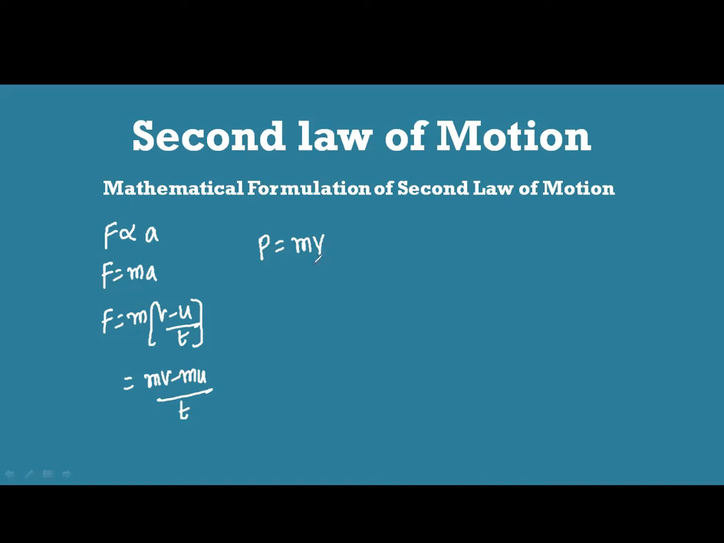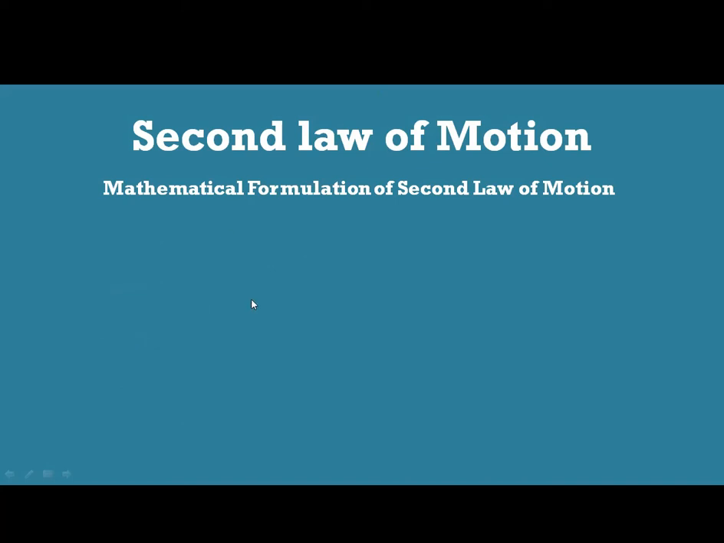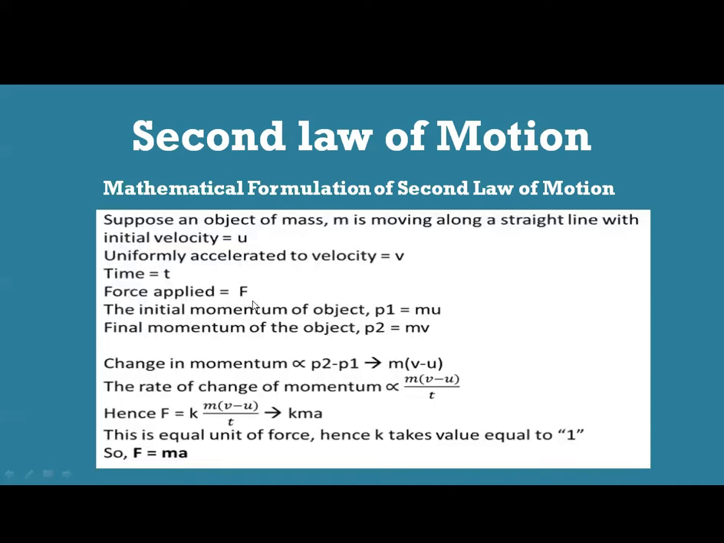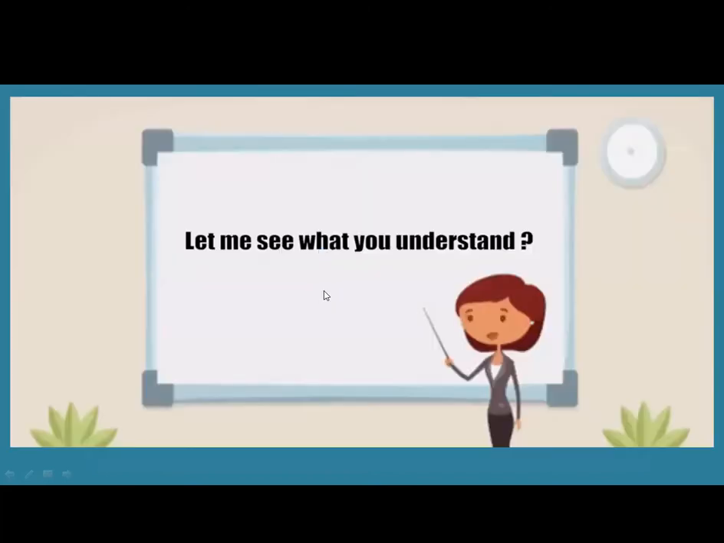P is equal to m into v. So that's the reason we said that the rate of change of momentum, divided by time t, is equal to force. That's the reason F is equal to m into a. From that we have derived it. Let's see what you have understood.